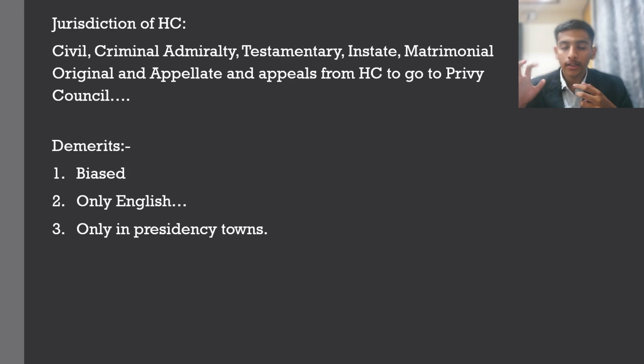And then again, the appeals from the High Court went to the Privy Council directly in Britain. So this was the entire structure of the High Courts. But again, we have seen from time to time that everything the Britishers have done in India was based on a trial and error method. Not a single time had they done something which was 100% correct.